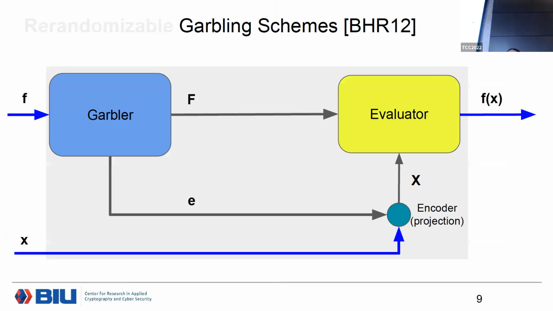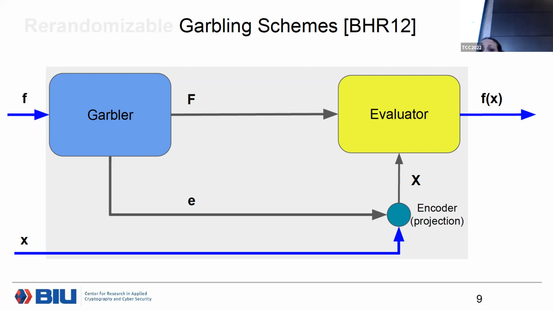Good. So let me introduce our main object for Scale: re-randomizable garbling schemes. Let's start with what we are familiar with, garbling schemes, and recall the abstraction by Bellare et al. We have, very roughly, two main entities, a garbler and an evaluator. The garbler basically takes a description of the function and outputs some sort of encoding of this function, and also the input encoding, the encoding of the input to the garbling scheme.